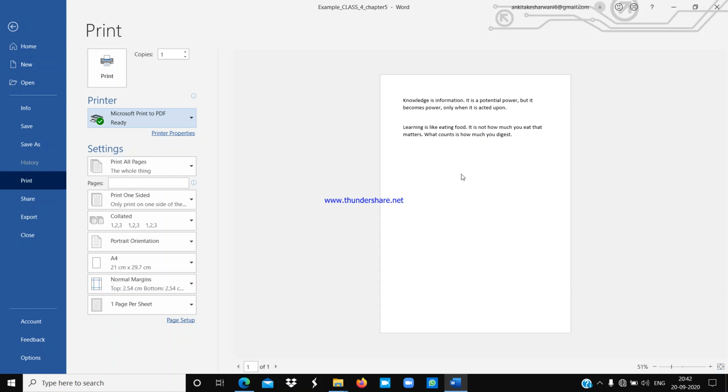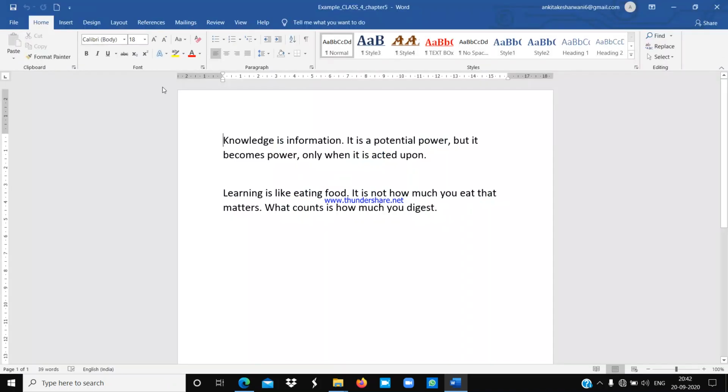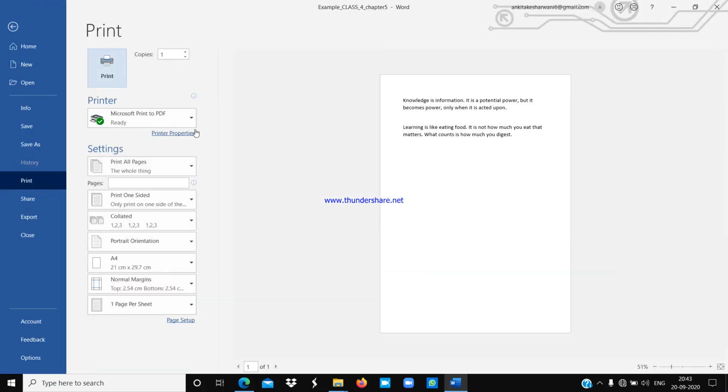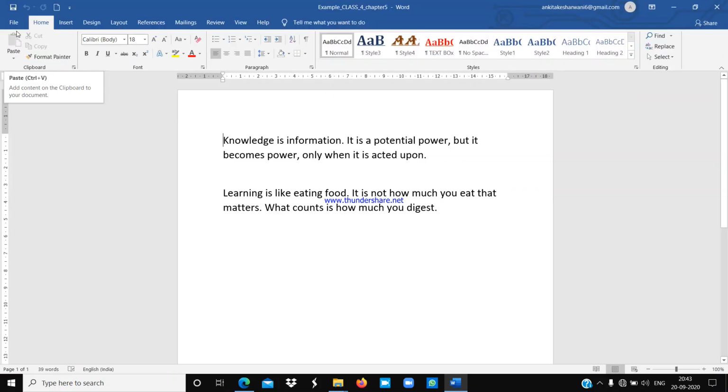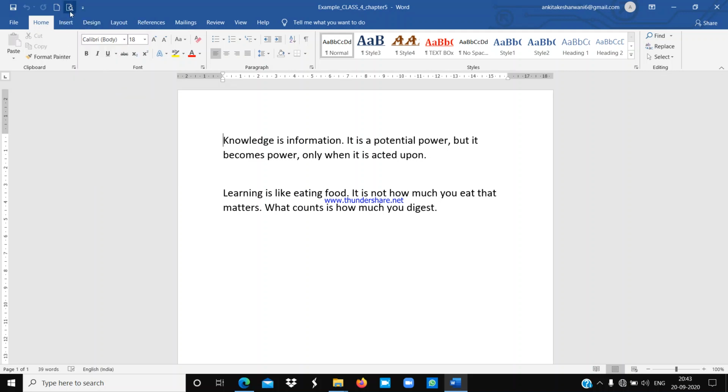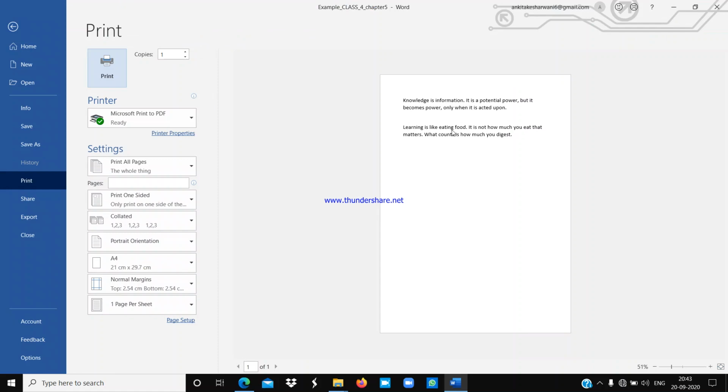Understood? And also you can use the Ctrl plus P option. This is the shortcut key. So using Ctrl plus P, I am pressing Ctrl plus P. You can directly do the same thing using the shortcut keys also. And the third method is using the quick access toolbar. So here I have to add the print preview and print option in here, and this is the print preview and print option icon. From clicking on it you can directly preview your document like this.